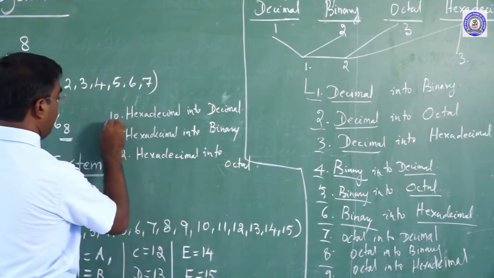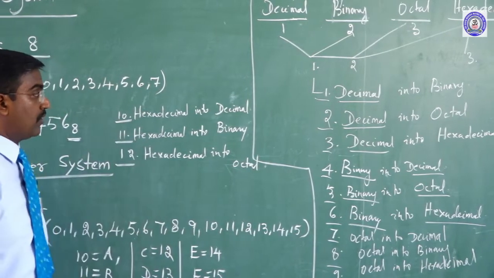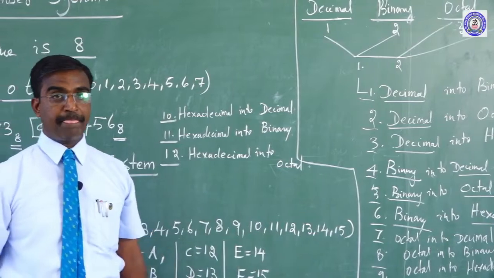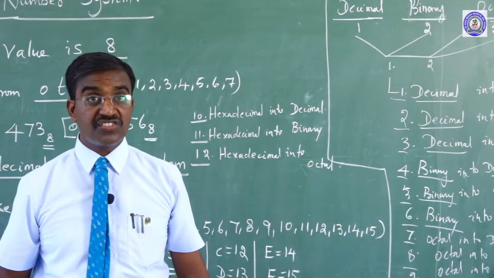So in total 12 types of conversions happen in this number system.